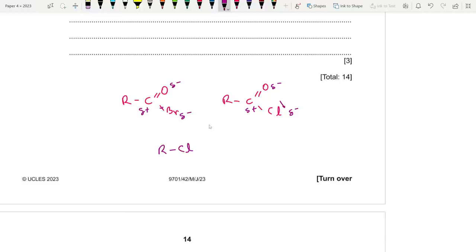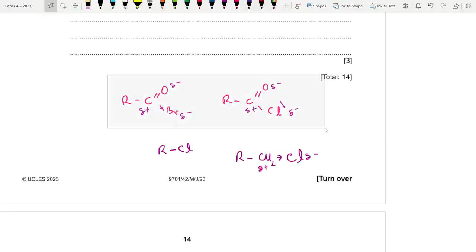So how do we approach this? Let me draw it in a better way. R CH2Cl. This is basically it. So the chlorine will be pulling it, so the carbon will also have a positive sign here, del plus. So it will be a target for nucleophiles, but it won't be as good of a target as these two over here. So which is the best target, comparatively?